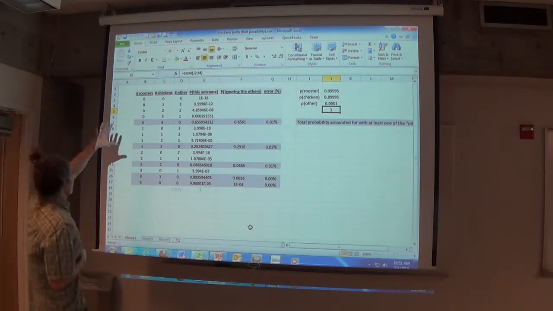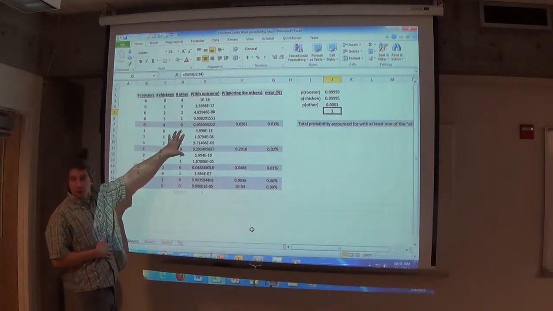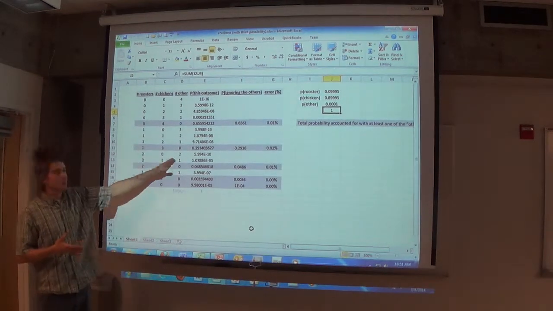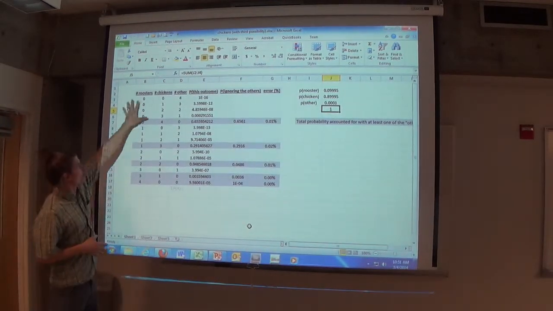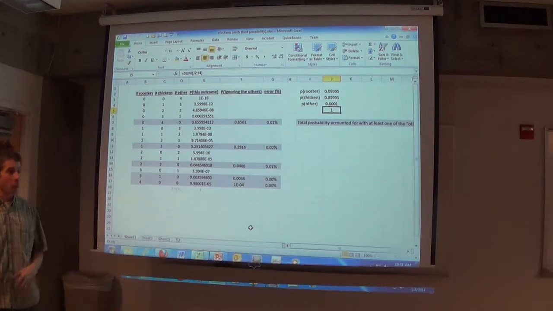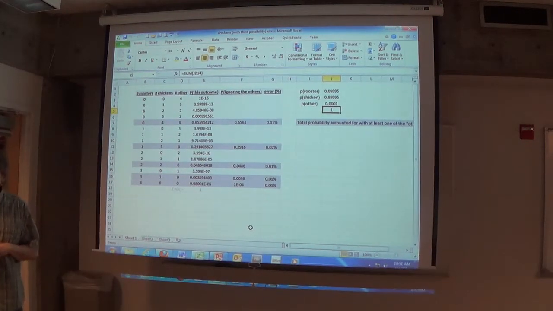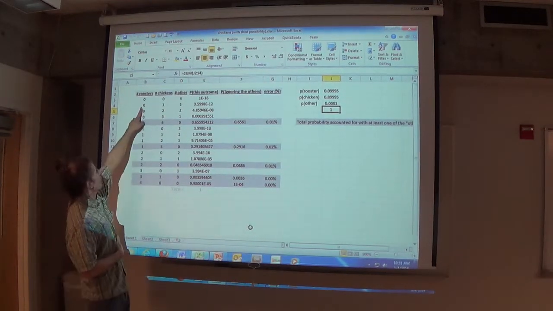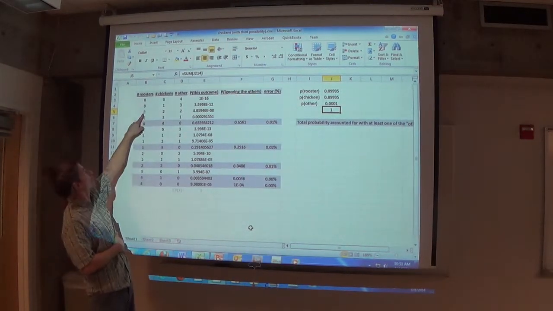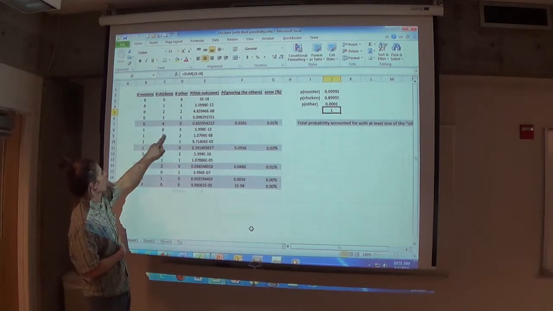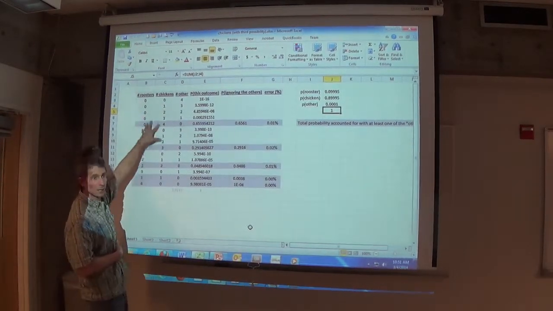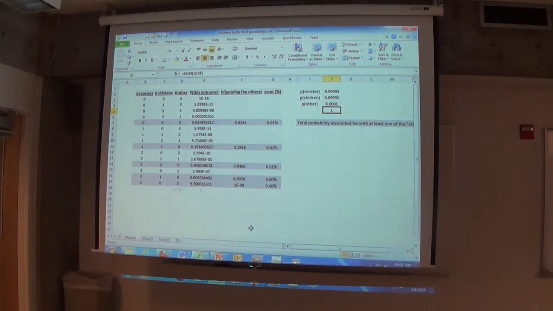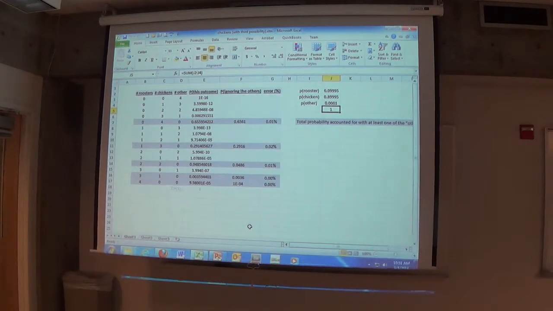So, number of roosters, number of chickens, number of the third case, I call it other, trinomial. Trinomial, yeah? So roosters, chickens, and whatever the third classification is called. These are all the possible arrangements of 4 birds across those 3 categories. You can have no roosters, no chickens, and 4 of the others. No roosters, 1 chicken, and 3 of the others. No roosters, 2 chickens, 2. No, 3 and 1. 0, 4, and 0. 1, 0, 3. And this is all the cases. That's all the possible arrangements of the 3 types of sexes of the birds.